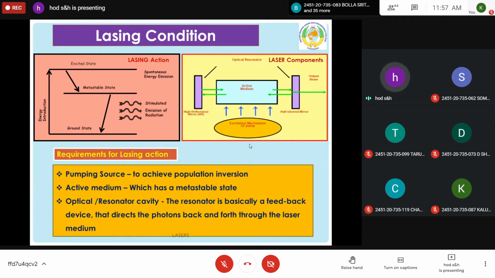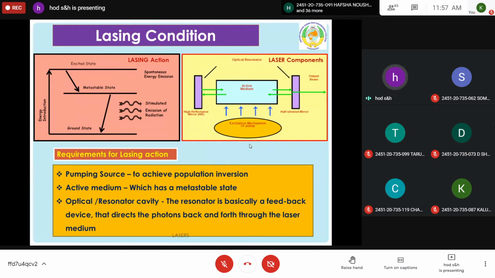So it goes like this, and a laser beam is produced. A photon ray is produced, which oscillates back and forth, and by controlling the system, you can produce the laser, which is the principle behind laser. So in stimulated emission, the emitted photon travels in the same direction as that of the incident photon.